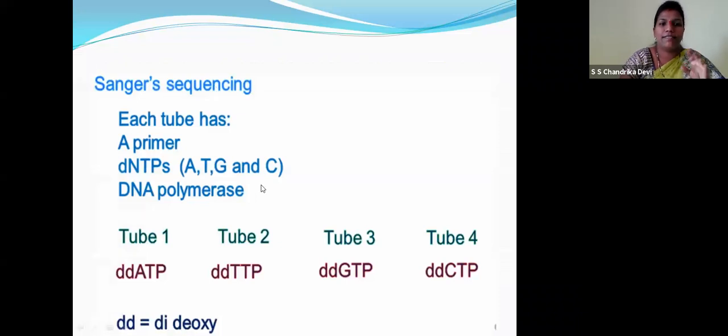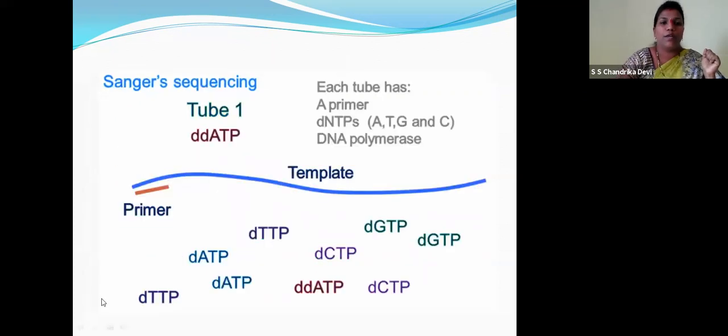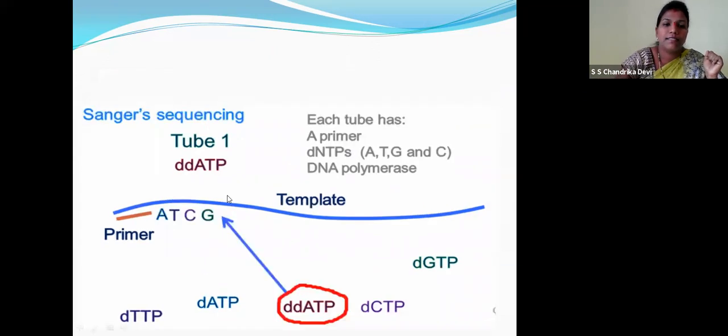Now children, Sanger sequencing. Let's assume each tube has a primer, dNTPs, that is dATP, dTTP, dGTP, dCTP, right children? The same way, DNA polymerase and dideoxy ATP, dideoxy TTP. Why is there a need for dideoxy? Children, as I told you, dideoxy will terminate the chain reaction. Why? How? There is no oxygen group to pair. Now this is the primer and this is the template strand, children. So they will be sequencing.